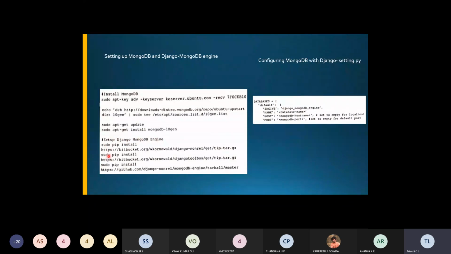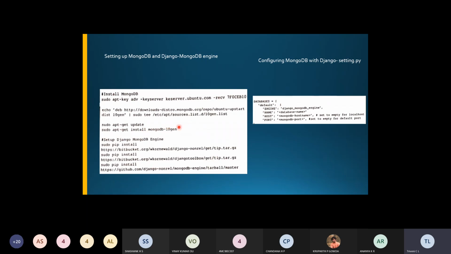So install the link that is being provided here. So these are the three commands used, where you are giving the URL and installing this engine. This is the installation steps for the MongoDB engine, and these are used for the key servers, where you want to install the MongoDB.